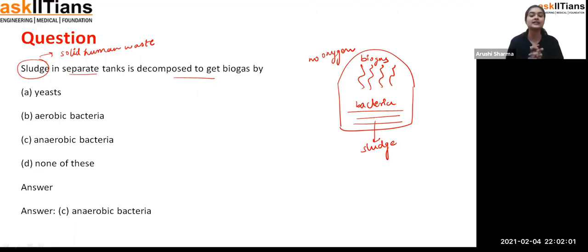Now, which bacteria is used for this? Yeast? No. Aerobic bacteria, anaerobic bacteria. As I told you, no oxygen is there. That means the decomposition is going on when there is no oxygen, and the anaerobic bacteria perform their action in the absence of oxygen. So that's how option C is the answer for this question.